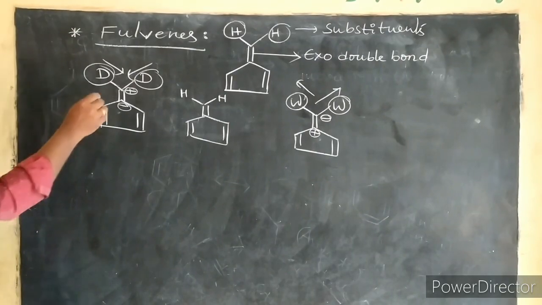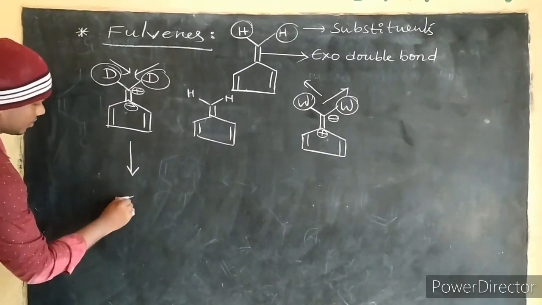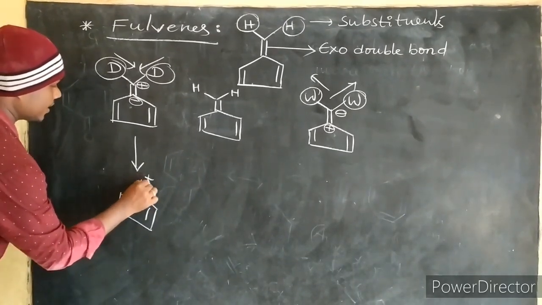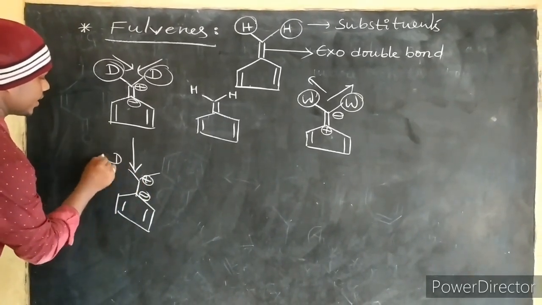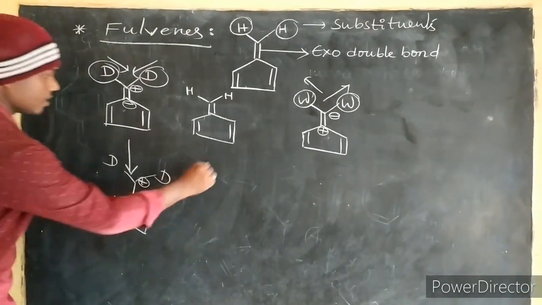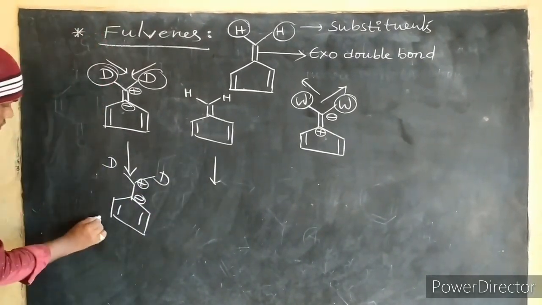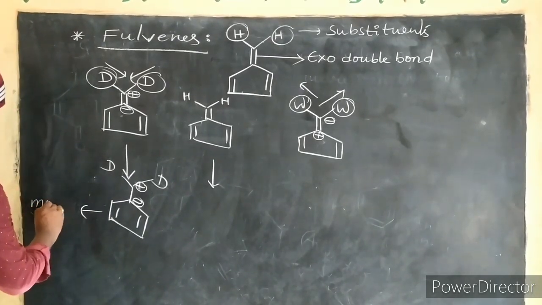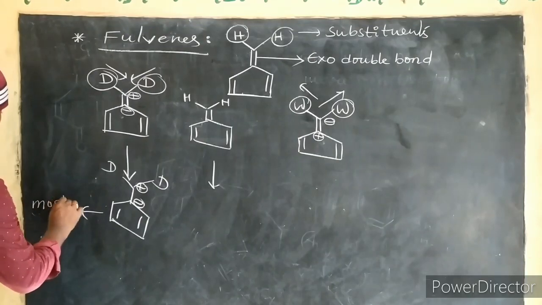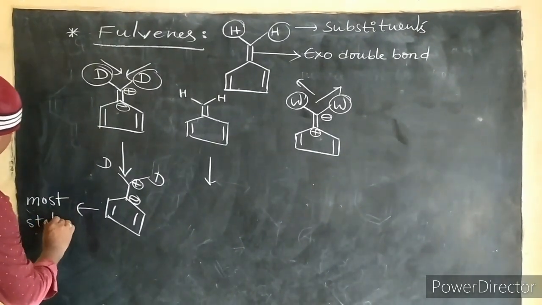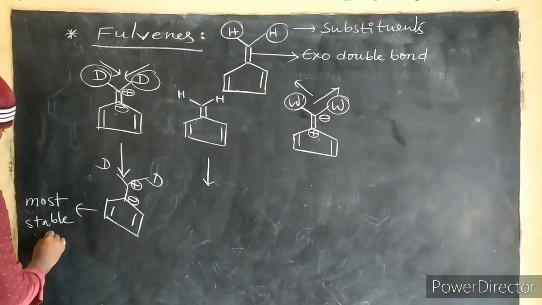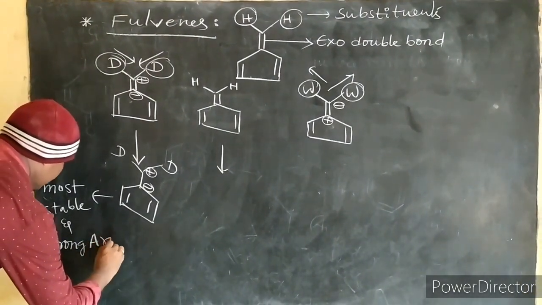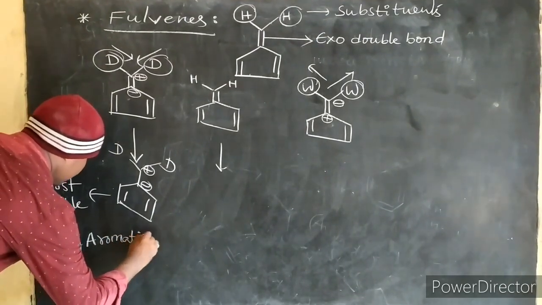Correct? Now the formed molecule is like this, single bond, here negative charge, here positive charge. Now donating group, donating group. Correct? After this, it is the most stable and strongly aromatic, right?